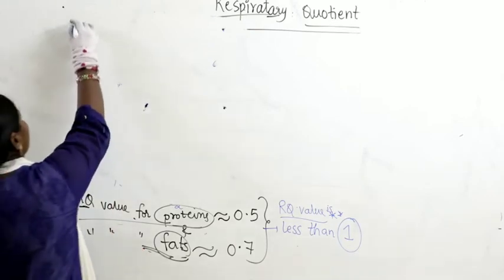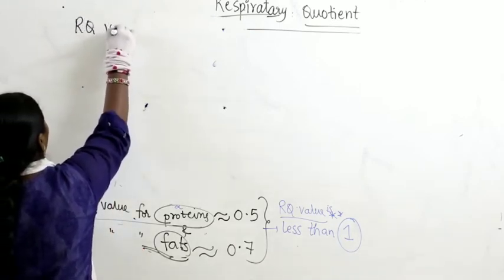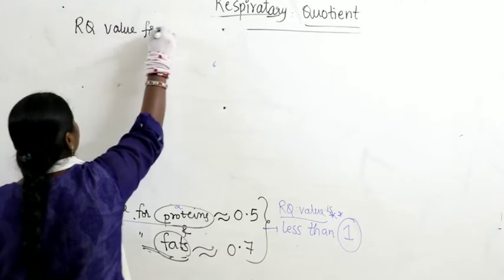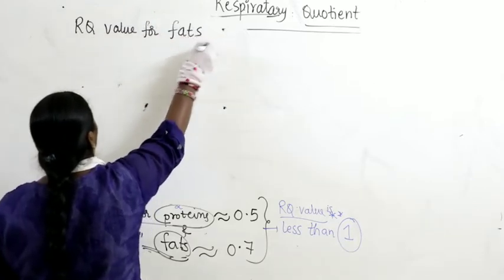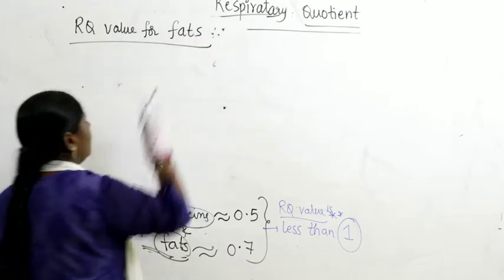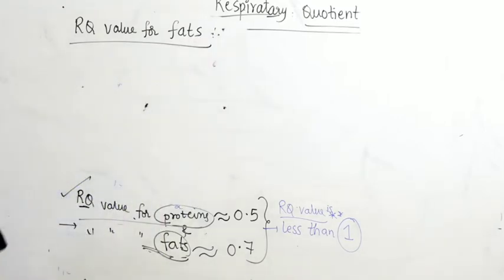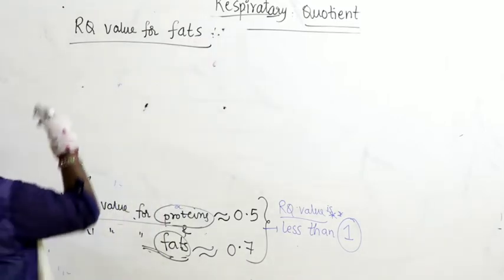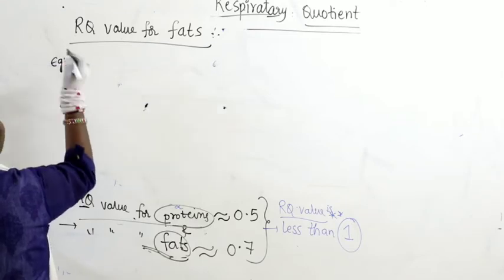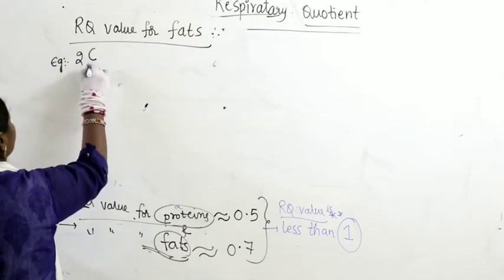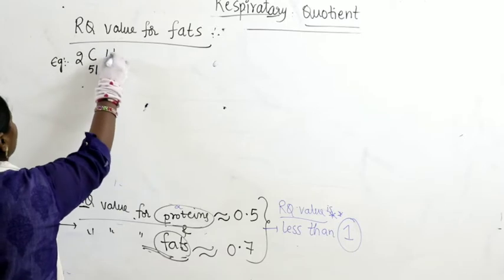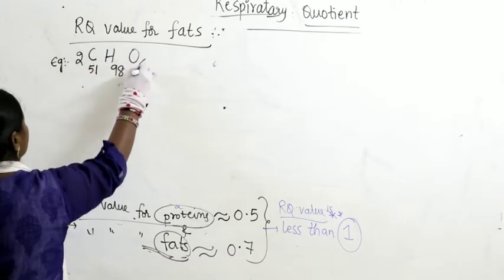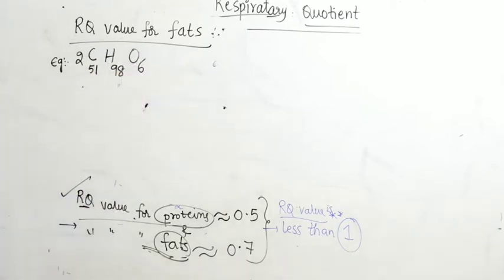Now let us take RQ value for fats, with some examples. Let us take tripalmitin, two molecules of C51H98O6.